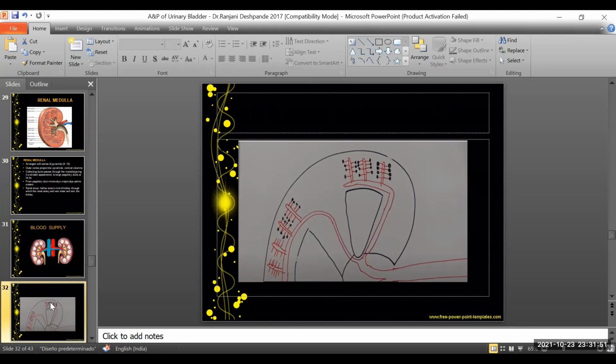So we have the Bowman's capsule and glomerular capillary, which consist of the renal corpuscle, what we looked at in the picture right now. So this is evidence of the microphysiology, the physiology at the level of the microanatomy, that was understood by our acharyas.